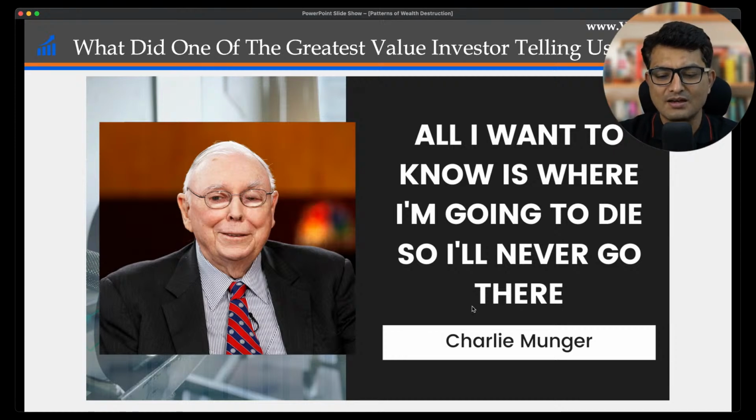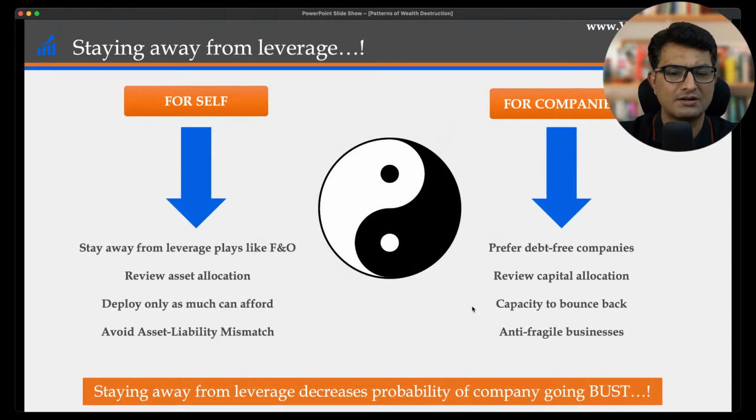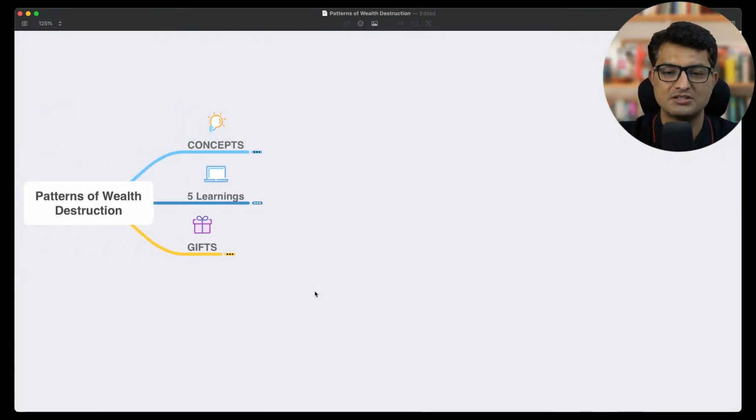Because if you know what the patterns of wealth destruction are, you don't need to actually pee on the electric fence to learn not to do it. And that is where all these lessons of history, whatever we are studying, are very, very important, critical, and it is going to help you in your investing journey. So I'll share 5 such principles which will help you in your journey.